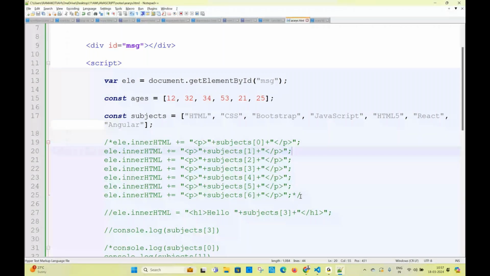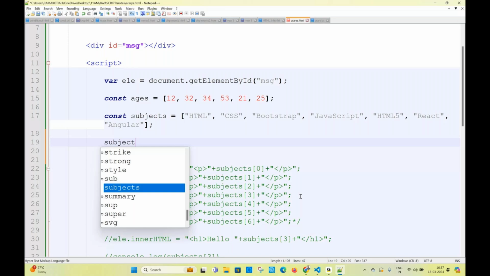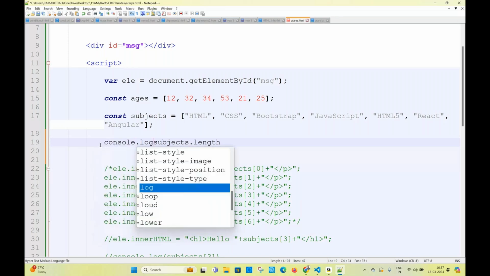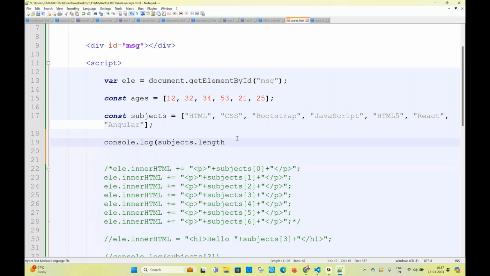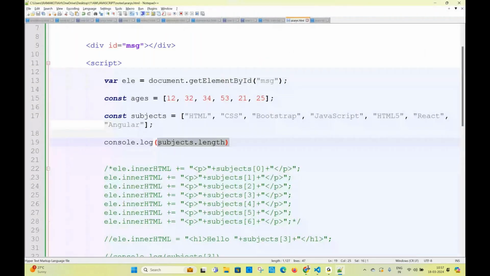First of all, I want to tell you one thing. subjects.length. By using the length property, we can find the number of elements in the array. How many elements are there? 7 elements are there in the array. Write this: length, side heading.